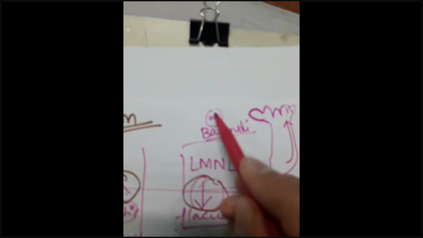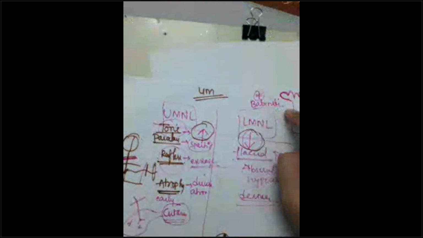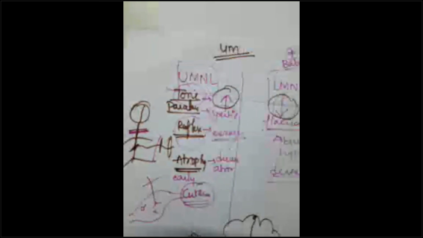What is Babinski sign, guys? If we do the same reflex over here, instead of dorsiflexion of the great toe, there will be plantar flexion of the great toe. And wait, I'm getting confused. Let me just see. I guess it's the other way around. Normally there will be plantar flexion of the great toe. Now here, what will happen in upper motor neuron lesion? How will my Babinski sign be? Dorsiflexion of great toe, plantar flexion of other toes. This is known as positive Babinski. Positive Babinski is one of the indicators of upper motor neuron lesion.